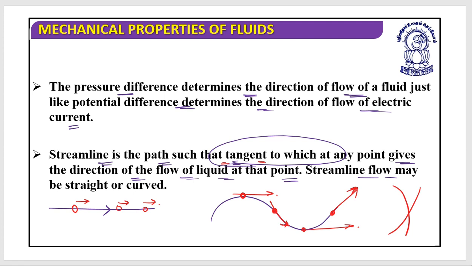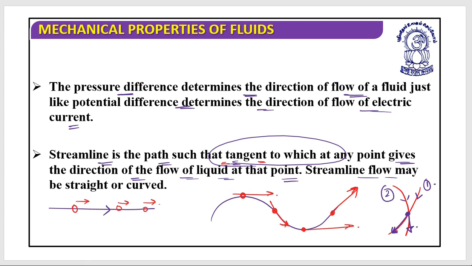Let's suppose you ask: this is the first streamline and this is the second streamline. Is it possible to have two streamlines which intersect each other? This is not possible at all, because if you observe this point, it's a point of intersection. If you follow this streamline, the direction of flow will be this. If you follow this streamline, the direction of flow will be this. And at a single location, there cannot be two directions of streamlines.